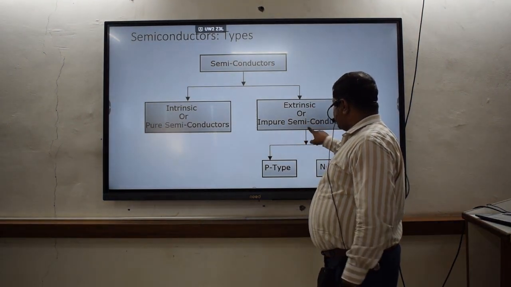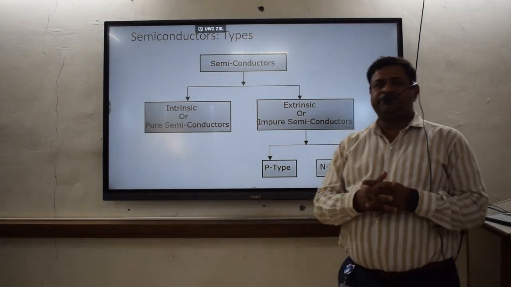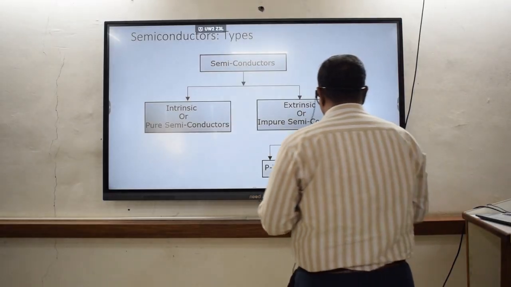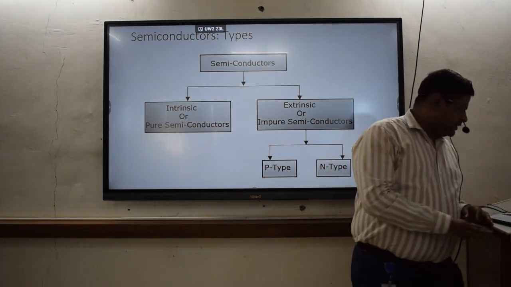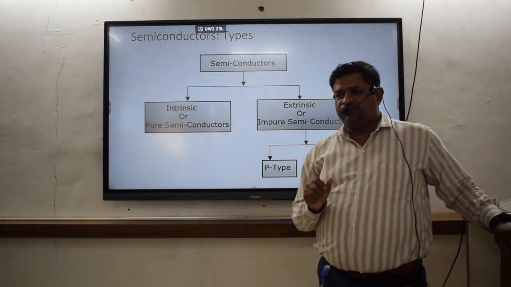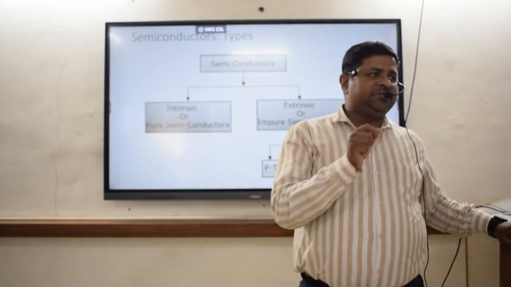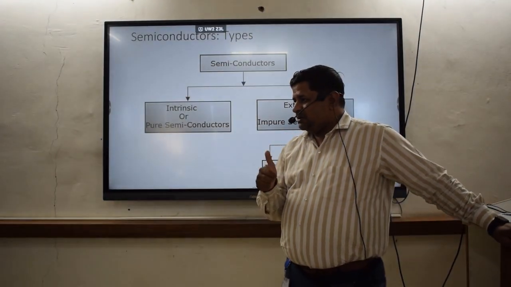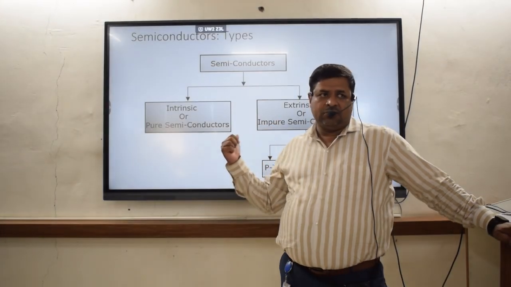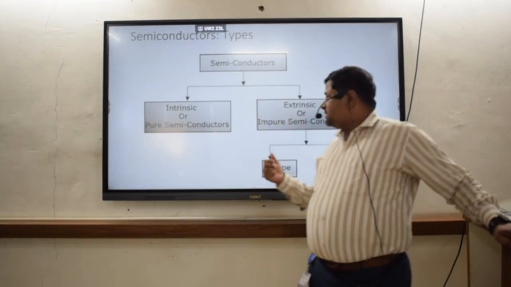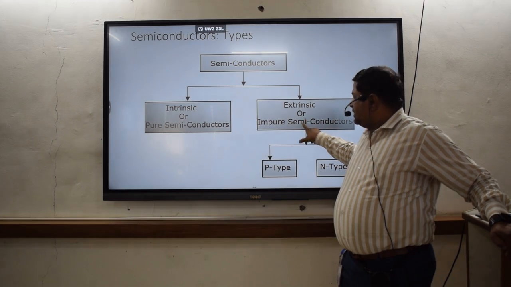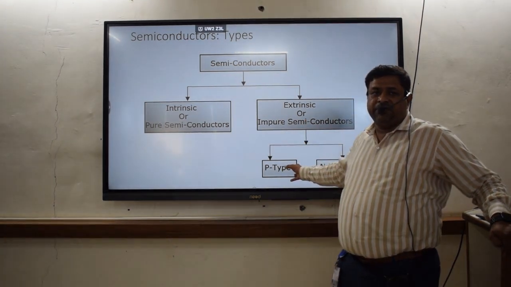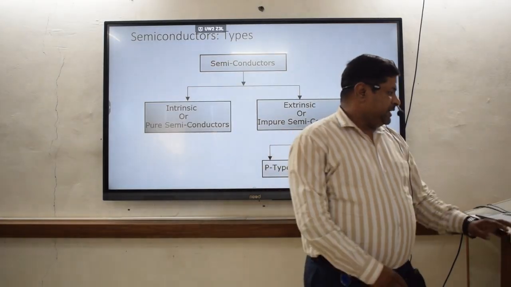Extrinsic semiconductors are again classified into two types, p-type and n-type, depending upon the doping done, or the mixing of that particular material. Impure ones include gallium arsenide kind of thing.